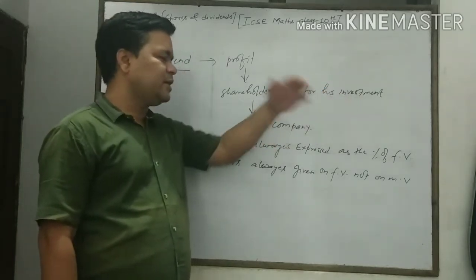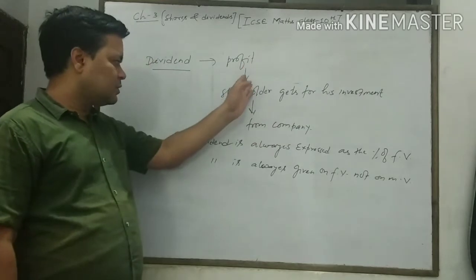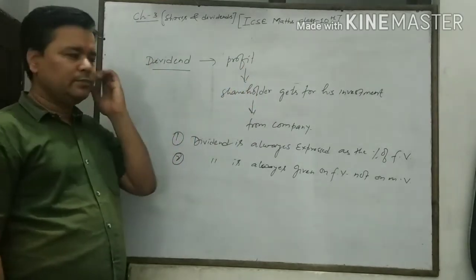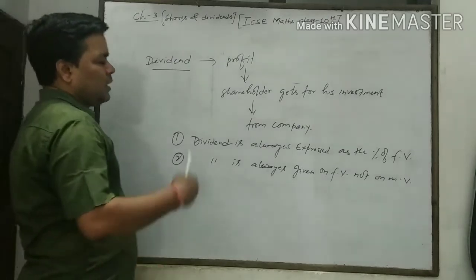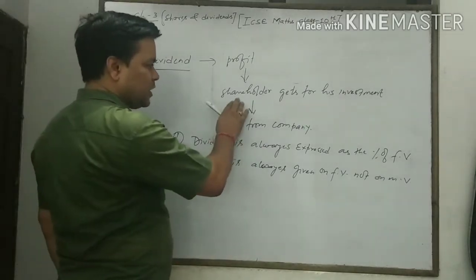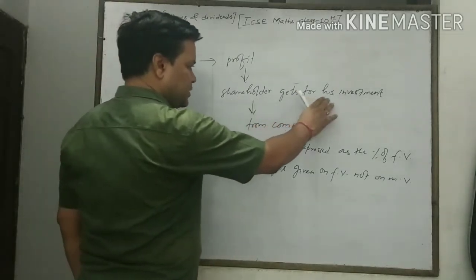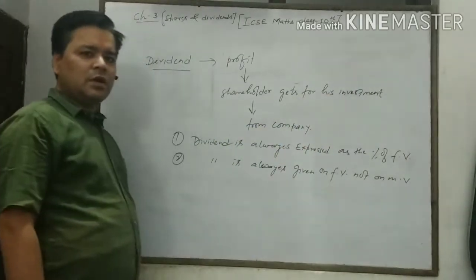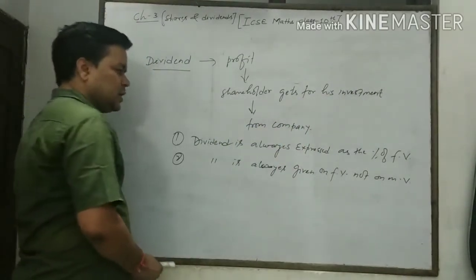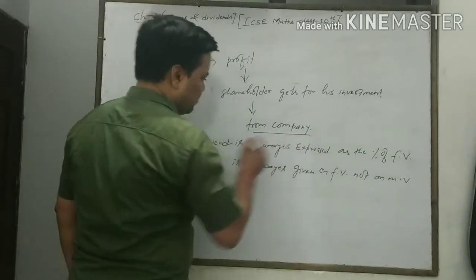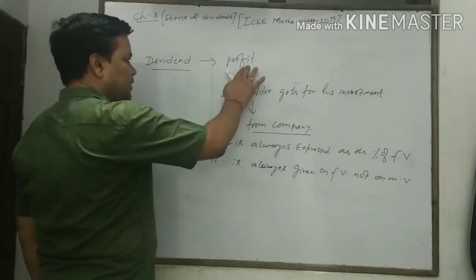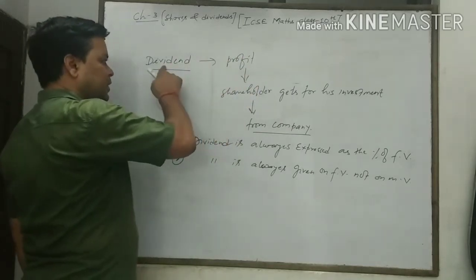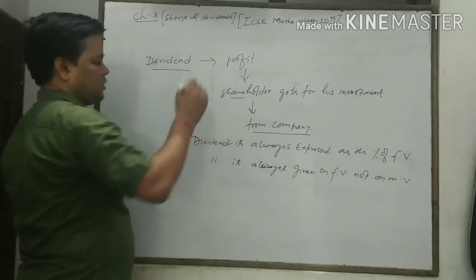Profit is the amount the shareholder gets for his investment, and that will be provided by the company. The company gives profit, which is called dividend, to the shareholder.